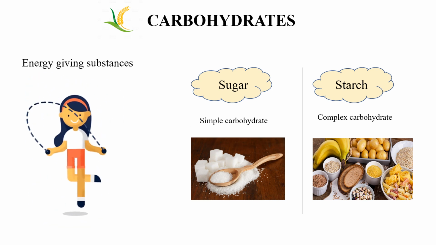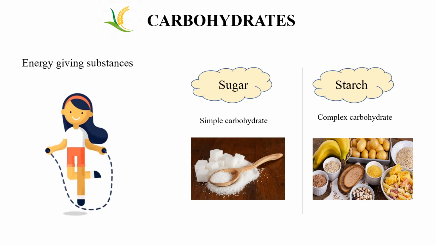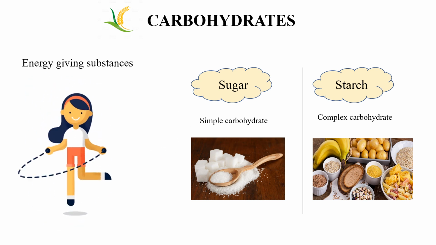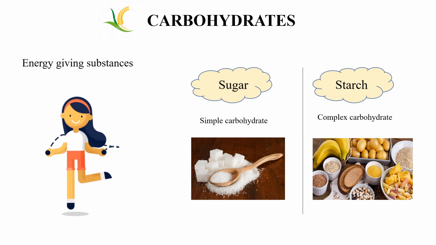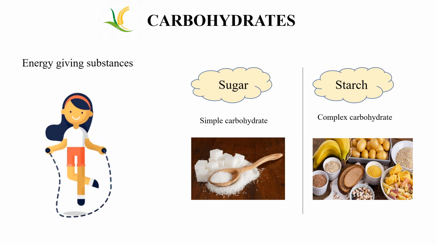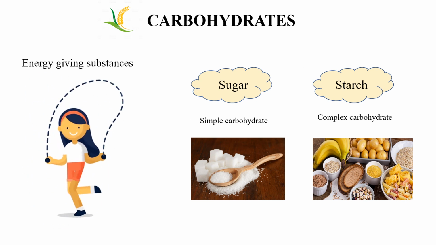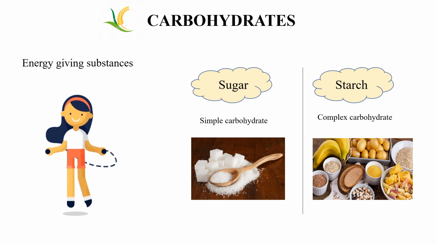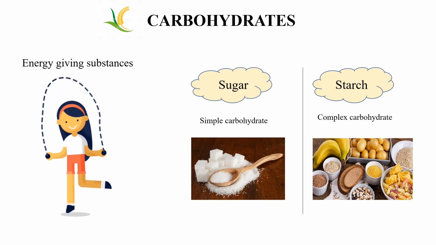There are 2 major types of carbohydrates, that is sugar and starch. What are the 2 types of carbohydrates? Sugar and starch. Sugar is nothing but the simple carbohydrate. Starch is a complex carbohydrate. Where can this simple carbohydrate be found? You find it in fruits, honey and table sugar.